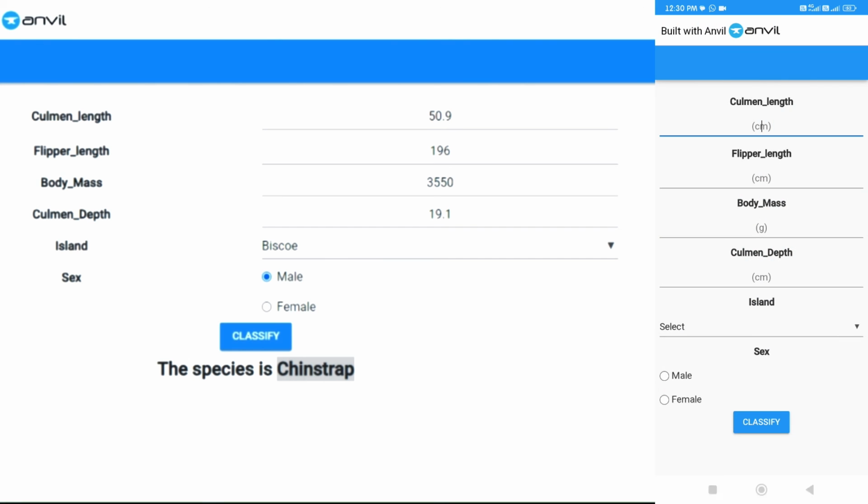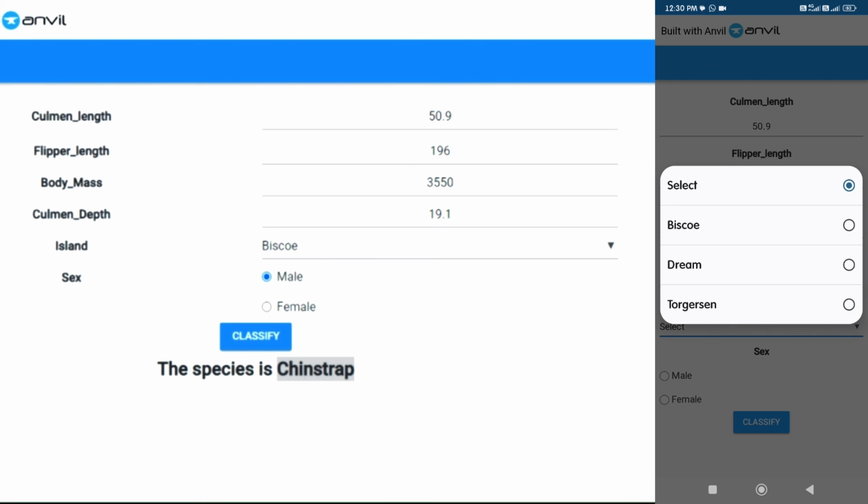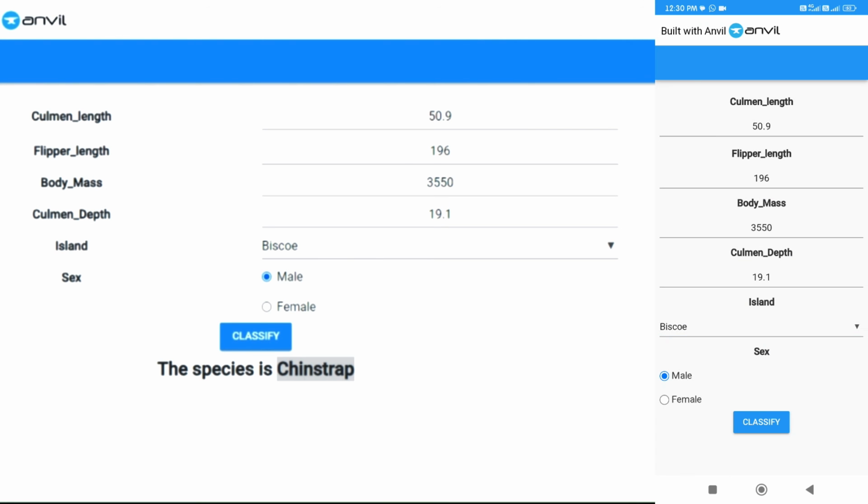So I am going to give the new entry. I wish to give 50.9 once again, 196 for flipper length, 3550 for body mass, and 19.1 as culmen depth. And I choose Biscoe Island, male. Yes, the species is Chinstrap. I am getting the right answer.